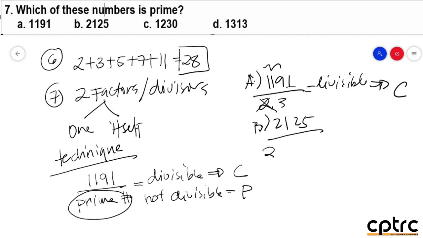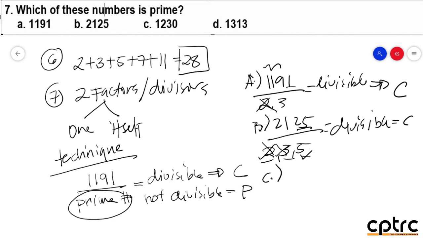How about letter B? 2125. Divisible ba siya by 2? Hindi. By 3. 2 plus 1 plus 2 plus 5, that is equal to 10. Si 10 po ba is divisible by 3? No. So, di siya divisible by 3. How about by 5? Again, prime number po yan sila. Prime number po yung i-divide mo. Ends po with 5. So, divisible yan by 5. So, therefore, pwede siya by 5. So, divisible po siya. Pag divisible po, that is composite.